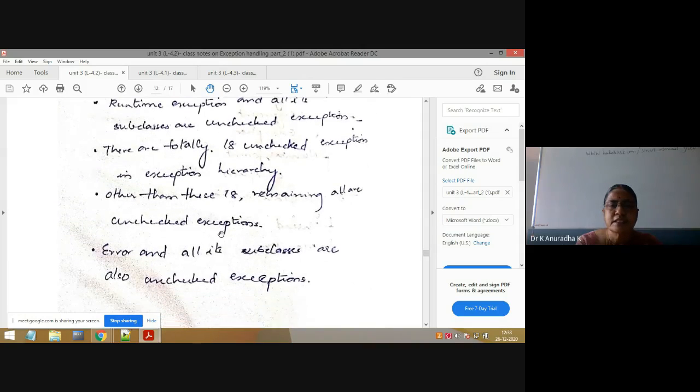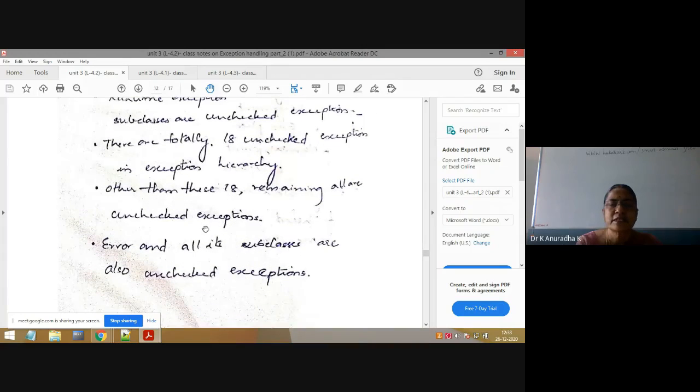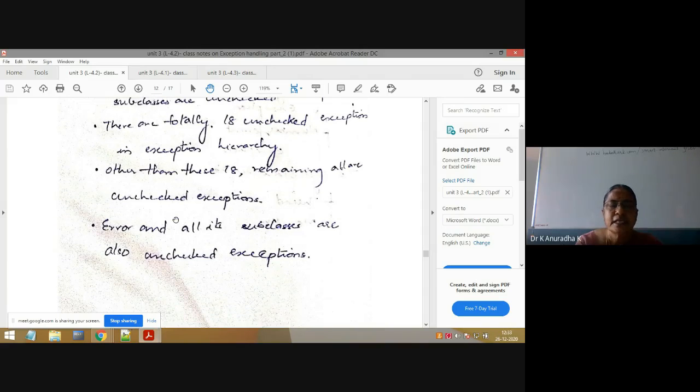Other than these 18 unchecked exceptions, the remaining all are checked exceptions. Only runtime exception and all its subclasses are unchecked exceptions, totally only 18. The remaining all are checked. Next, error is also a subclass of throwable.